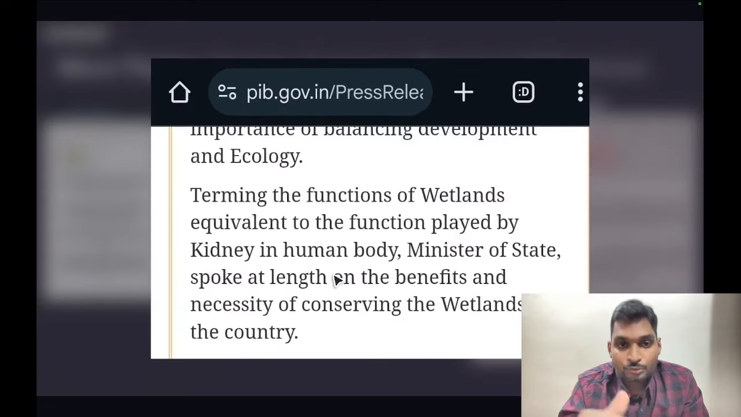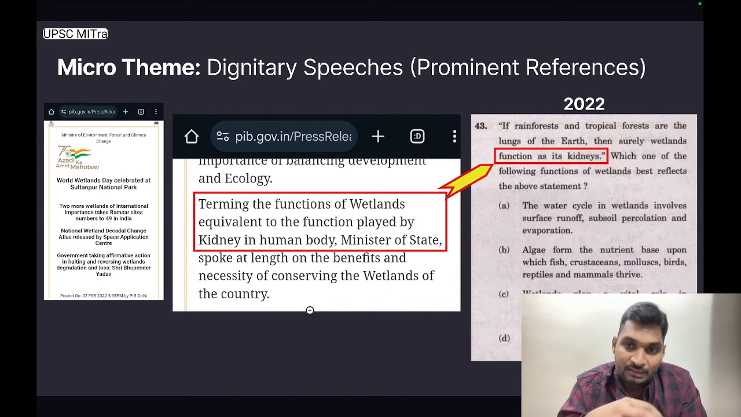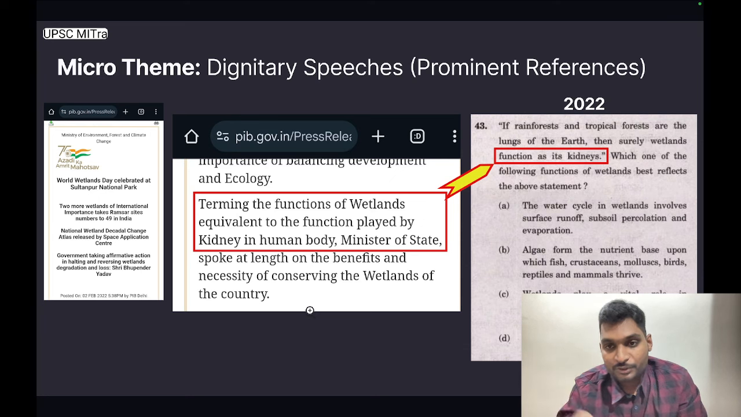It goes on to read, terming the functions of wetlands equivalent to the function played by kidney in the human body. I repeat, equivalent to the function played by kidney in the human body. Minister of State spoke at length on the benefits and necessity of conserving the wetlands of the country. UPSC picked this information and framed a direct question in Prelims 2022.